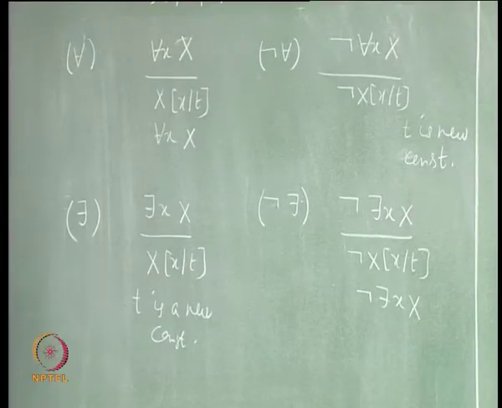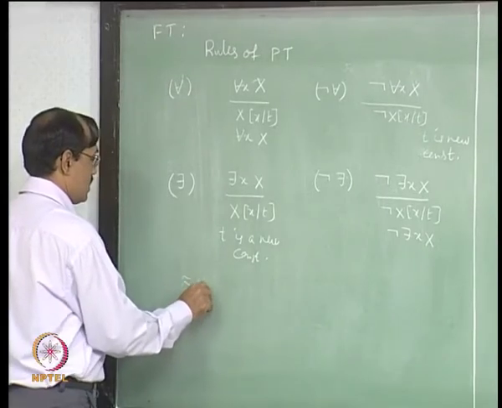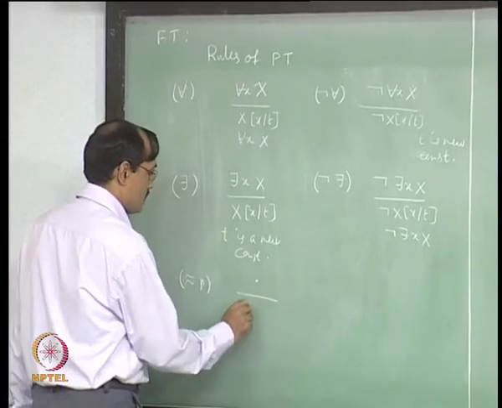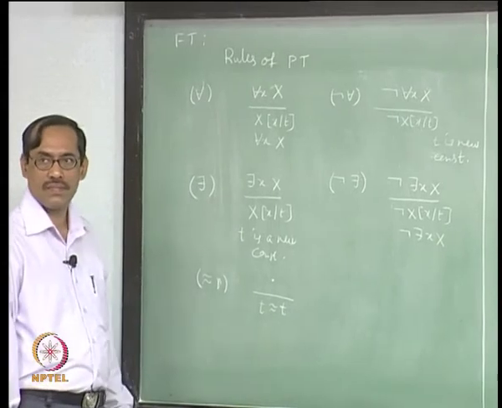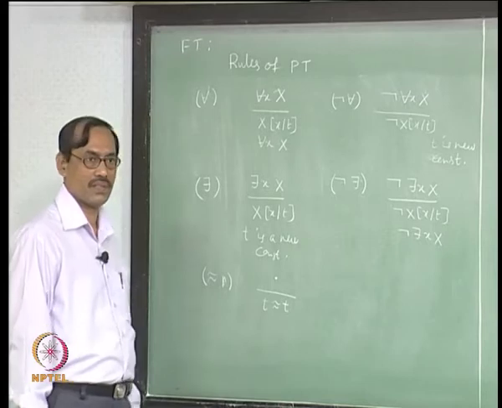okay. And we had rules for equality, which is reflexivity, which says anywhere in the tableau you can introduce t equal to t for any term t, right. So, we do not need anything to be present here, anywhere you can introduce it.